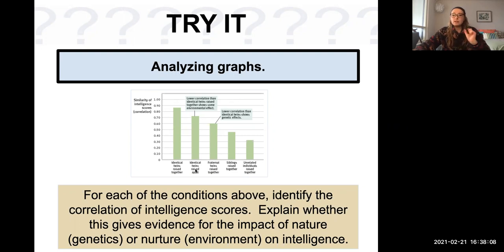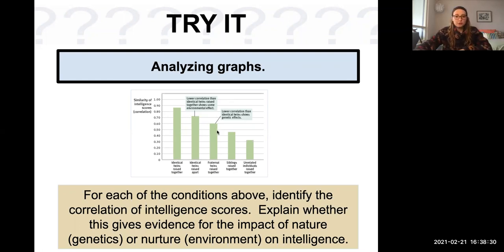Then we have identical twins raised apart. So same genes, but different environment. And we can see it's still a pretty high correlation, about 0.72, maybe somewhere around there. So still pretty highly correlated because they have the same genes. However, not as highly correlated as the individuals with the same genes and the same environment.